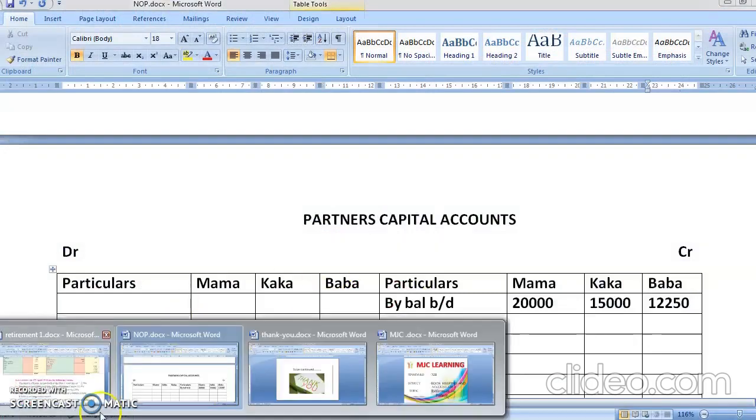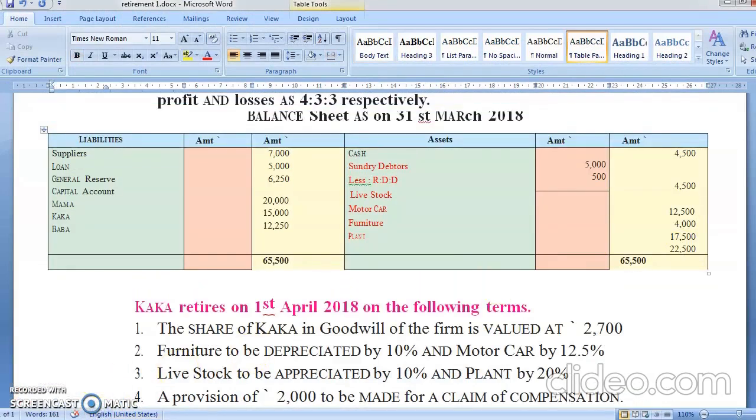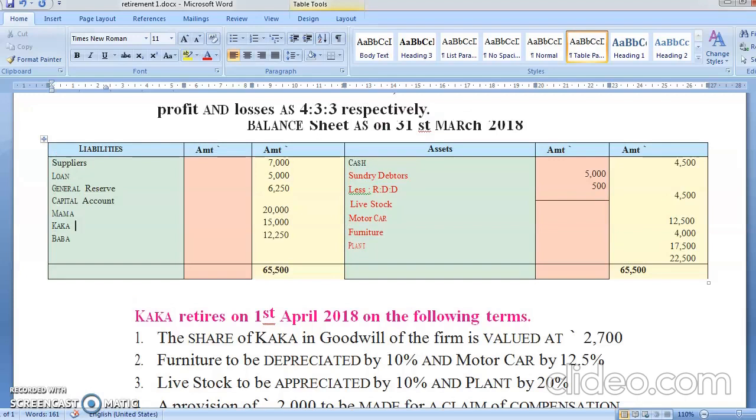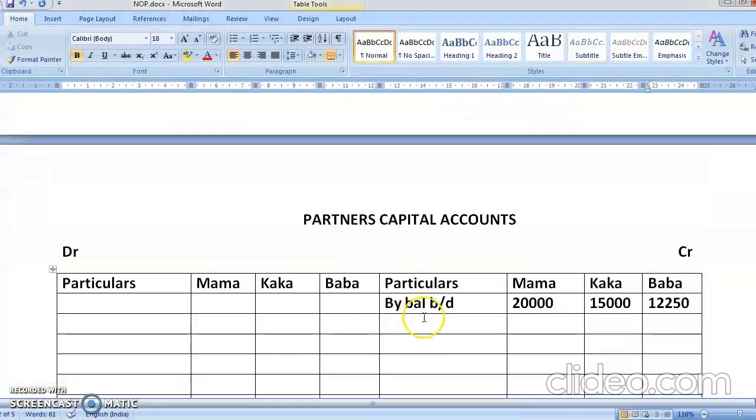And what was the profit sharing ratio? Yes, the profit sharing ratio is 4:3:3. 4 plus 3 is 7, 7 plus 3 is 10. So 6,250 will be divided among the partners in their profit sharing ratio, and then you'll be writing here by